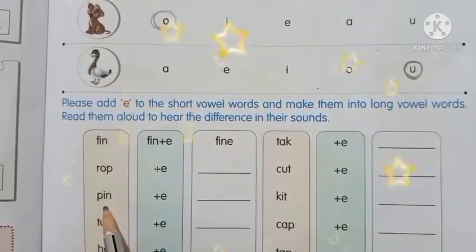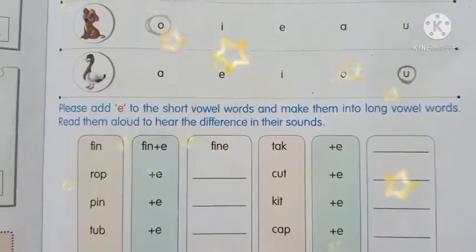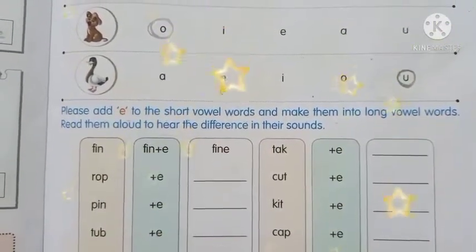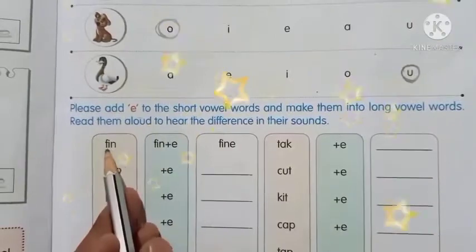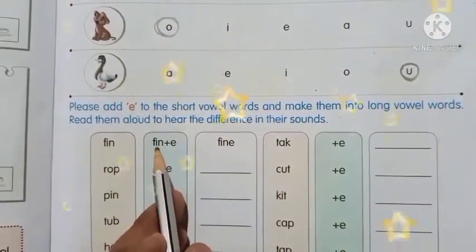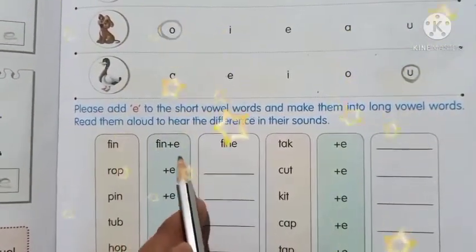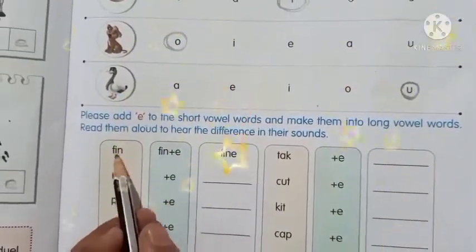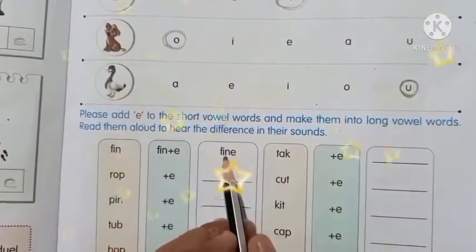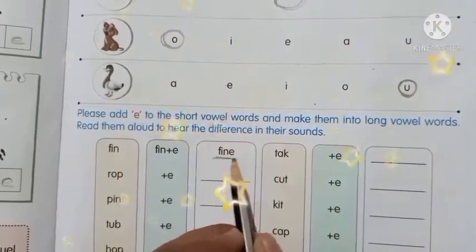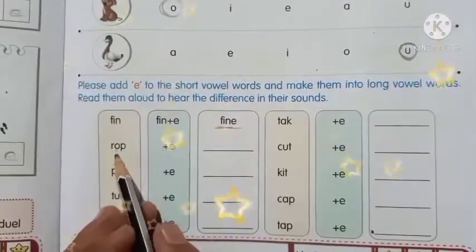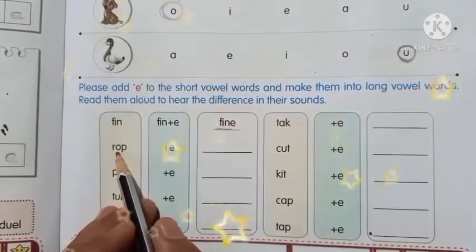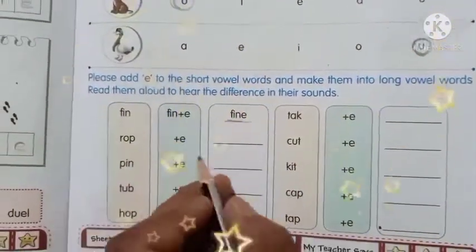Now what we have to do, here we need to add just E. Now fin, F-I-N. We have to make the words. How can you say fin, fine. They have given one example, fine. Then R-O-P, so E we need to add here.